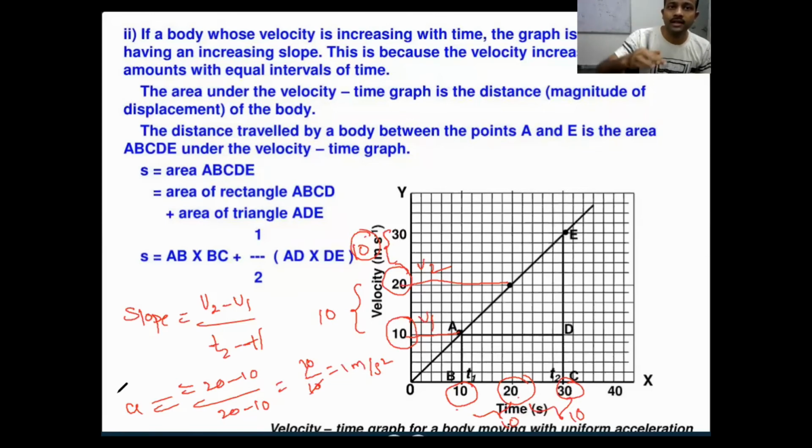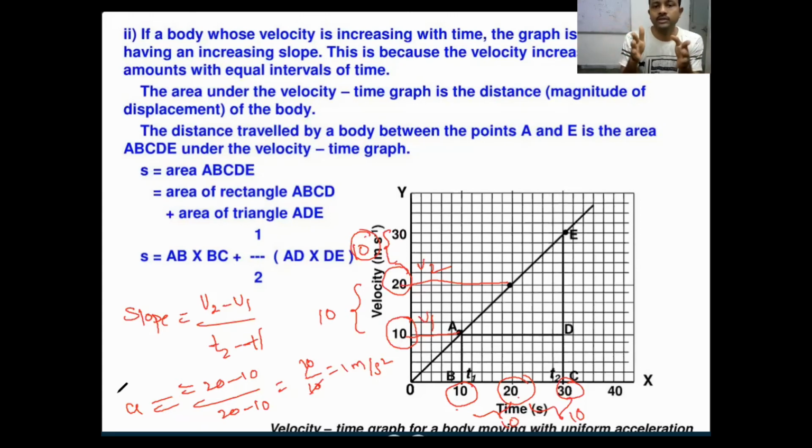Why is it accelerating? Because your speed is increasing. If speed is increasing with respect to time, your vehicle is accelerating. Your vehicle's speed is increasing gradually, equally, by equal velocities in equal intervals of time. Then we can say that it is moving with uniform acceleration.